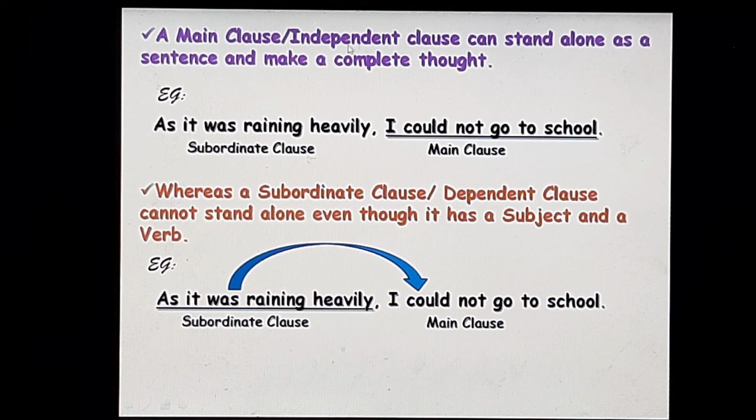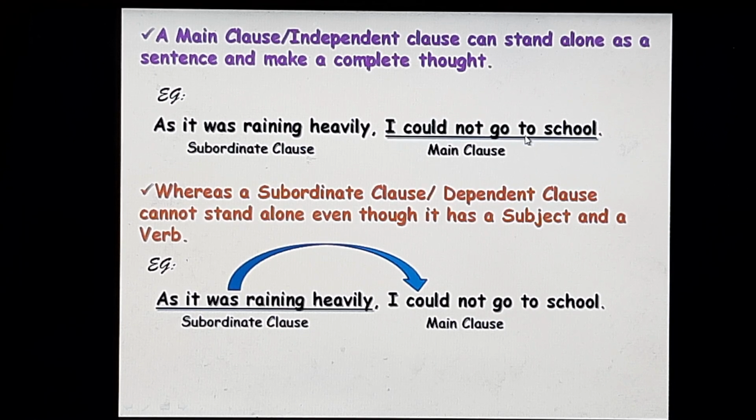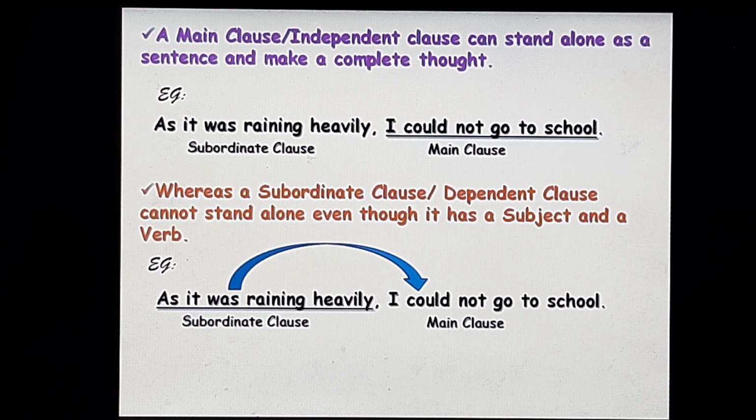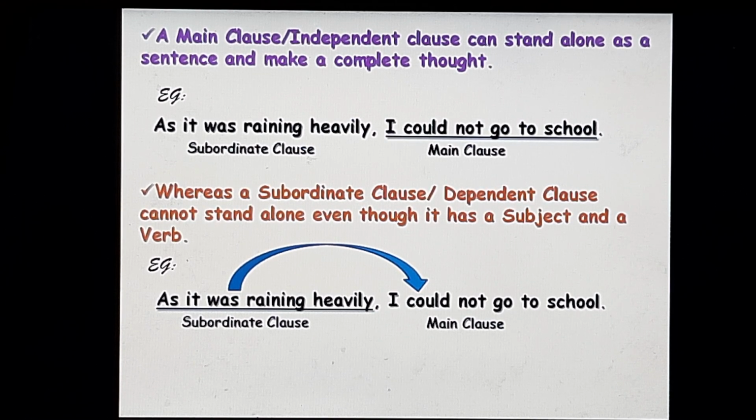A main clause or independent clause can stand alone as a sentence and make a complete thought. Look at the example. As it was raining heavily, I could not go to school. Now, in this sentence, as it was raining heavily is the subordinate clause. I could not go to school is the main clause. So, I could not go to school, the main clause, can stand alone by itself. It will have a complete thought and it will be complete in meaning.